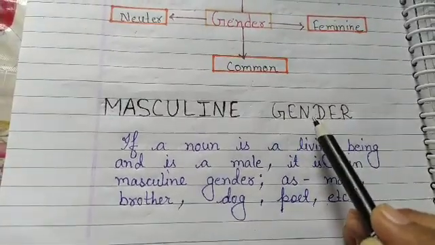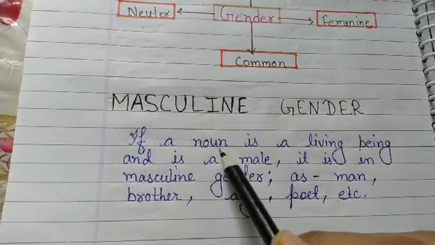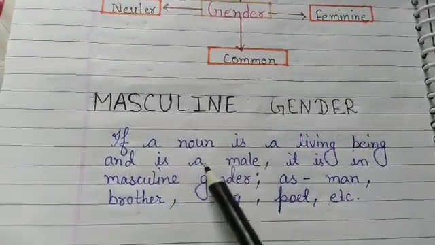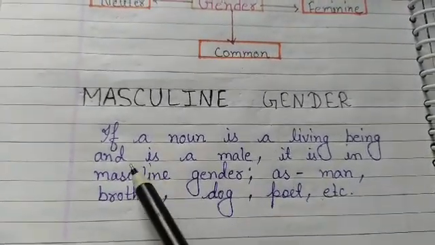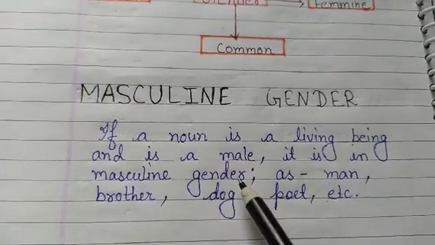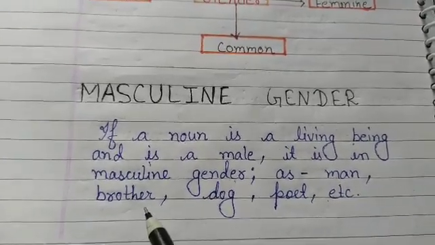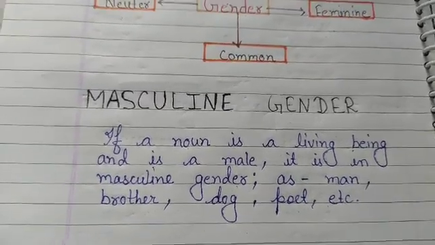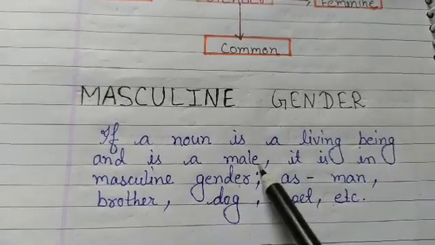Masculine gender. If a noun is a living being and is a male, it is in masculine gender. For example, man, brother, dog, poet, etc.